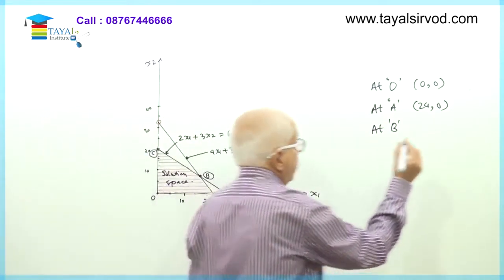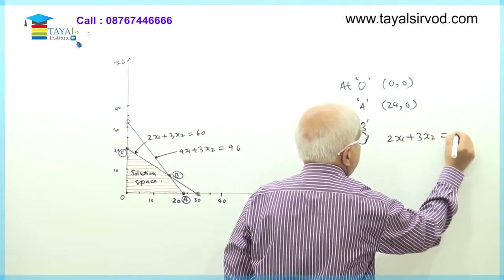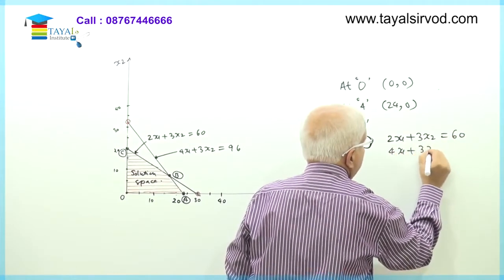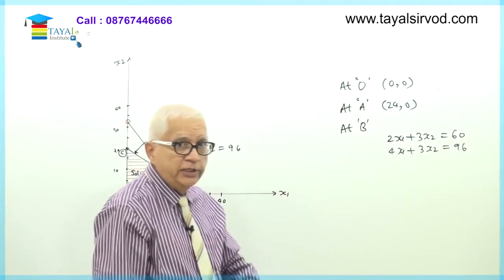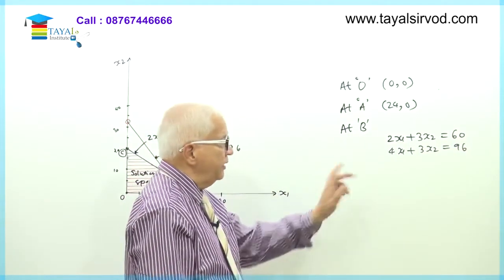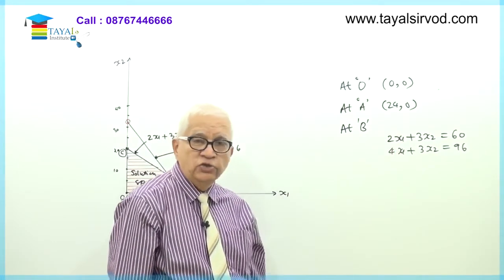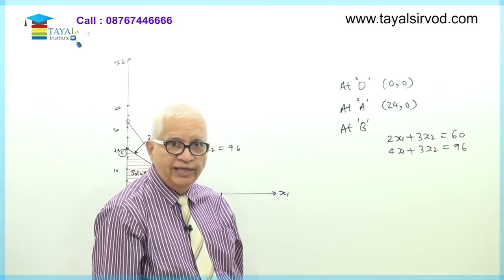How do we do it? We write like this: 2x1 plus 3x2 is equal to 60 and 4x1 plus 3x2 is equal to 96. Can you see that both these equations have 3x2? So if I subtract the first equation from the second equation, 3x2 minus 3x2 will get cancelled, and we can get only variable x1 in the equation.